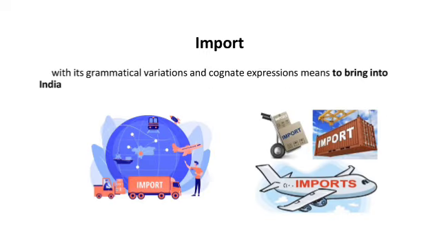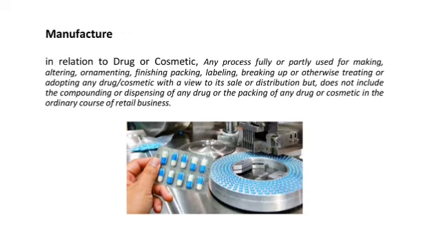The word import itself gives its meaning: with its grammatical variations and cognate expressions, it means to bring into India.